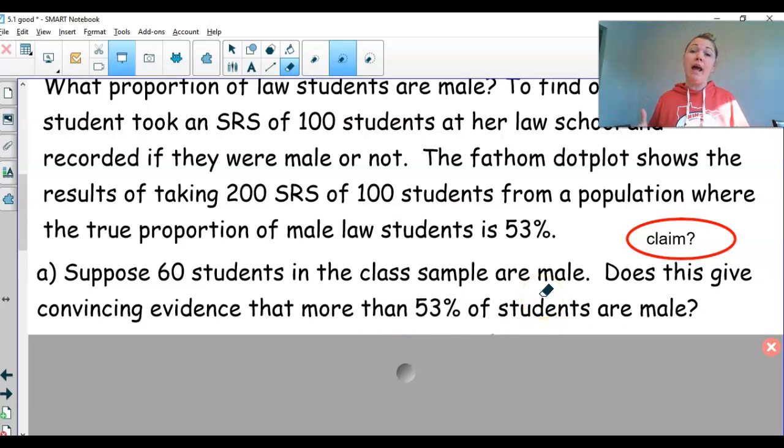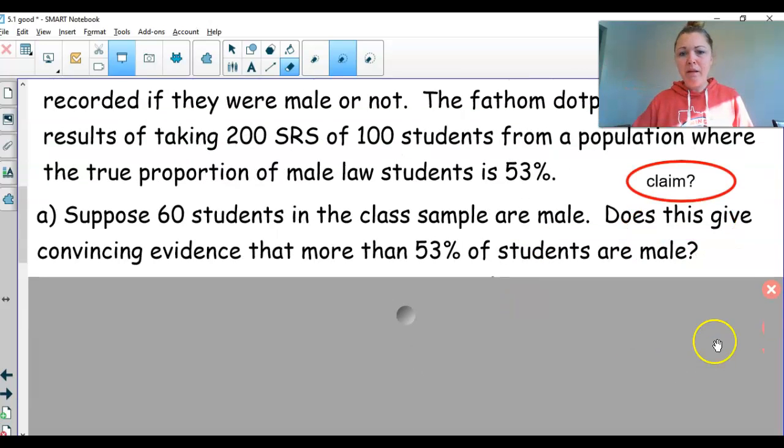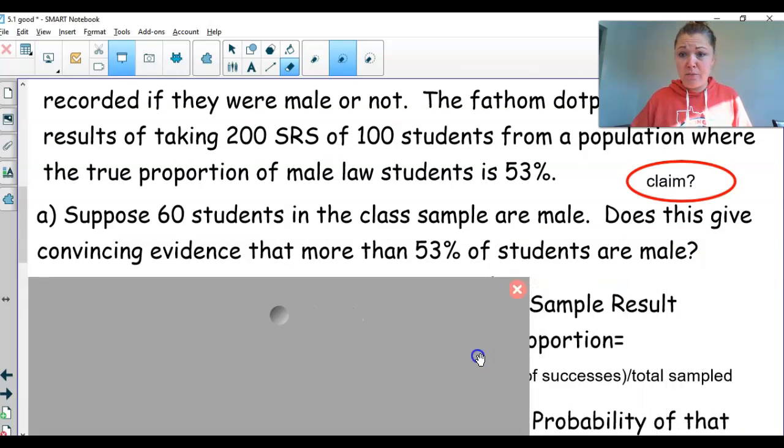Just like if I flip a coin 100 times and get heads 95 times, do we have convincing evidence that the truth, that 50% of the time I flip heads, is not 50% anymore? That's what the question is asking. There are 3 steps we need to do to answer this question.